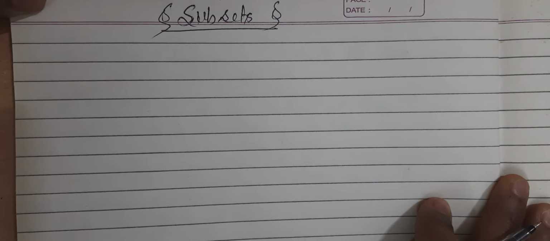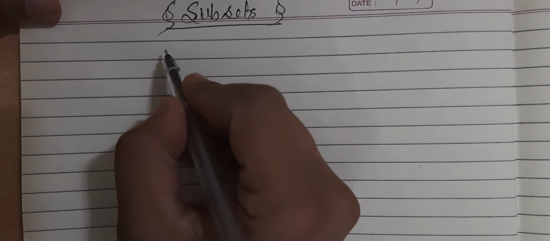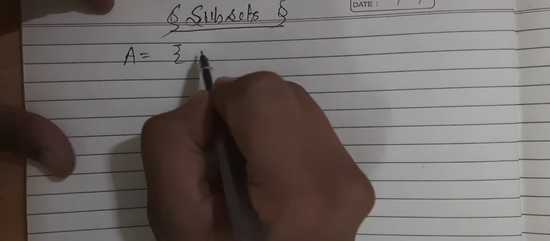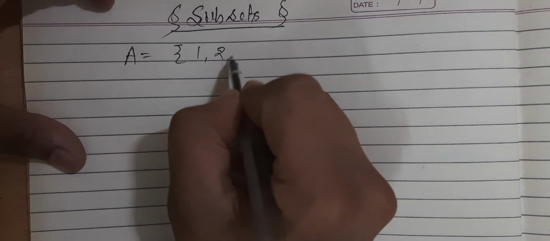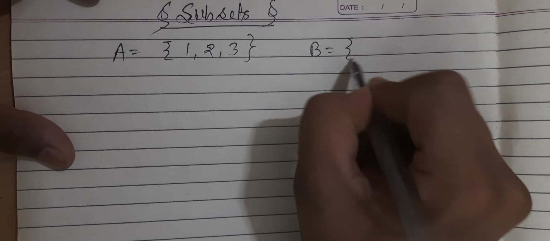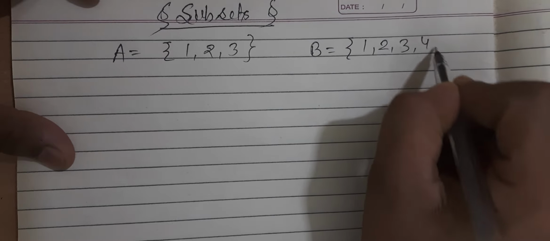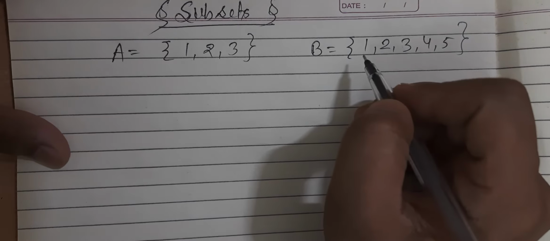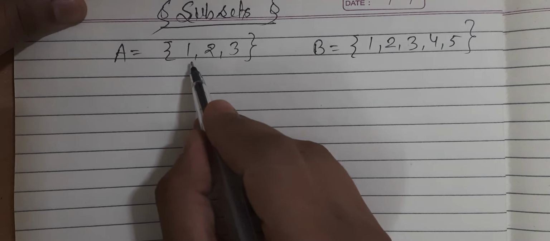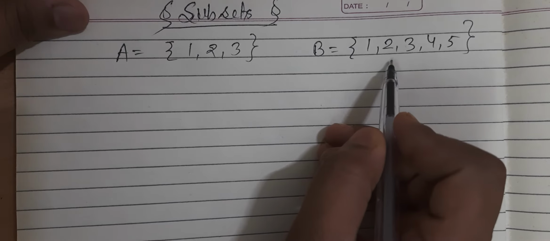Now, very important topic, subsets. I will explain the meaning of subset by taking one example. Let A be a set whose elements are 1, 2 and 3, and B be another set whose elements are 1, 2, 3, 4, 5. Now, see here, every element of set A is also an element of set B.